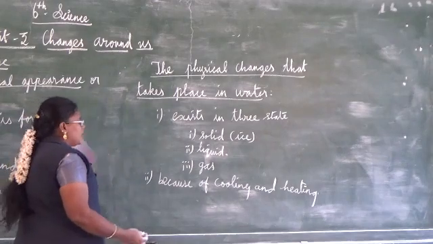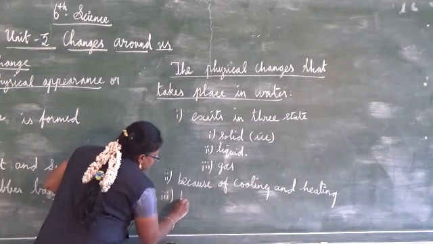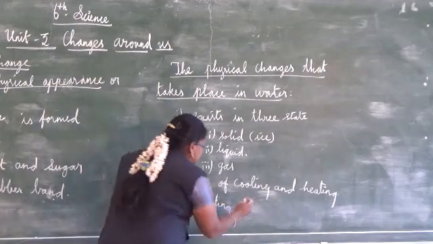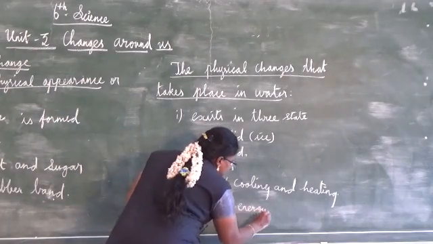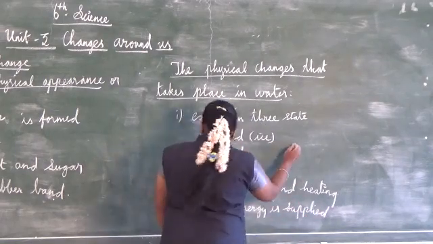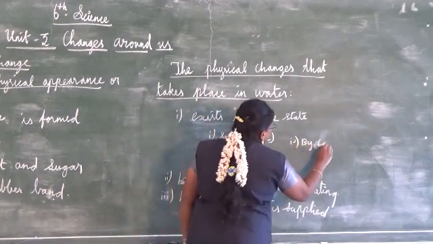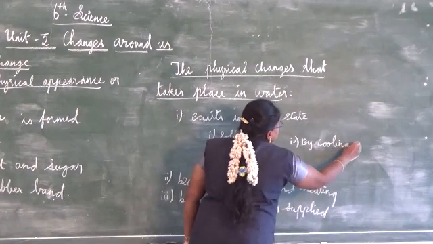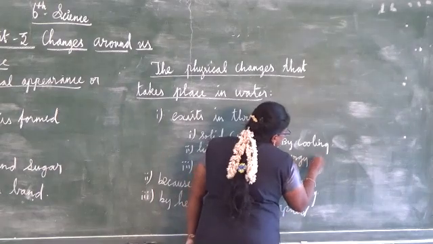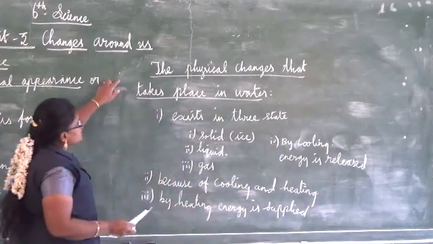By heating water, energy is supplied. By cooling, energy is released. So that's all about the physical states.